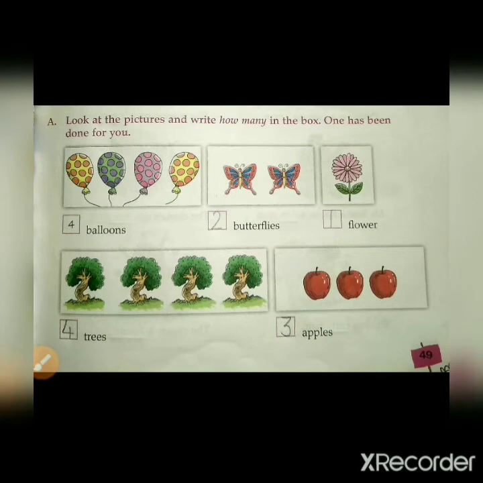Exercise first. Look at the pictures and write how many in the box. One has been done for you. You have to count the pictures and write the correct number in the box. First one already done. Second, 2 butterflies. Third, 1 flower. Fourth, 4 trees. And fifth, 3 apples.